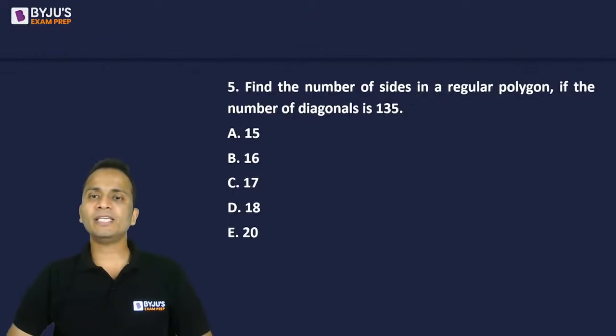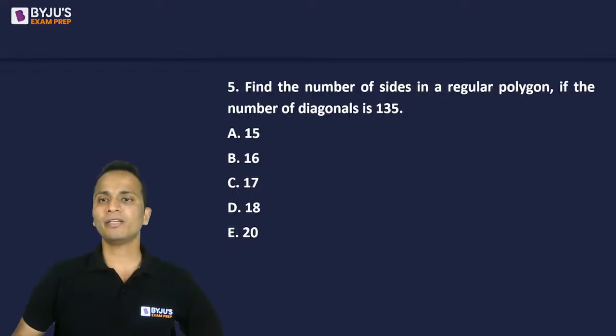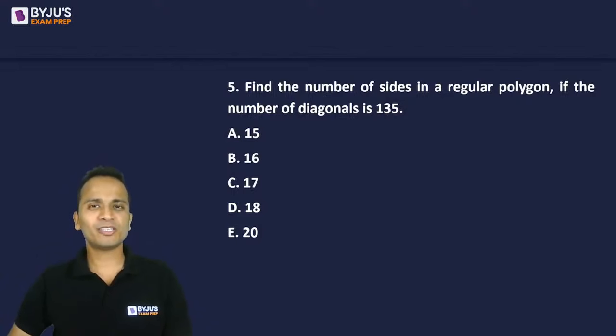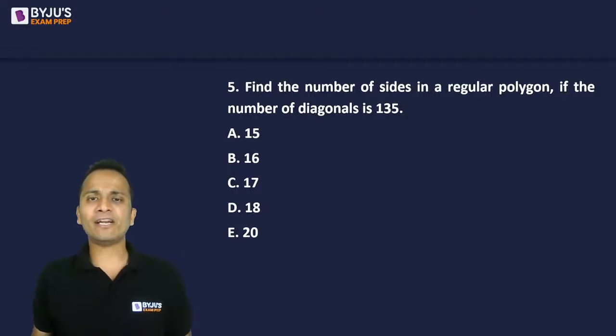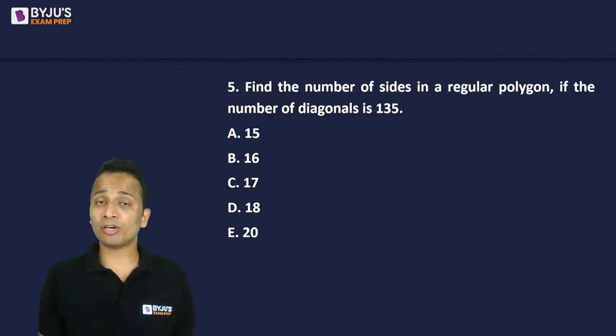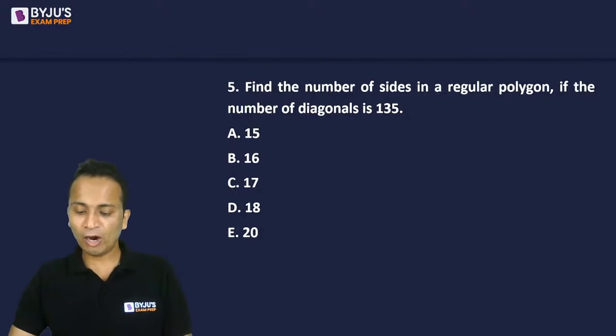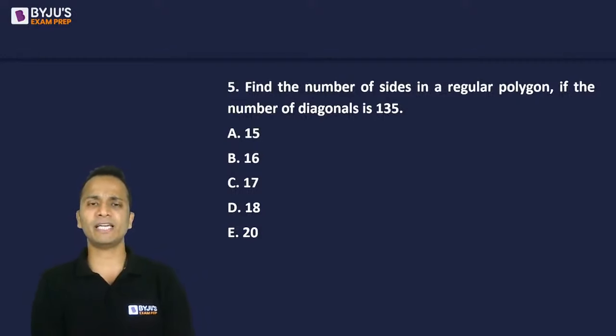Find the number of sides in a regular polygon if the number of diagonals is 135. Now, this question is of not more than 30 seconds. There is a direct formula for finding the number of diagonals if the number of sides is given. Let's see how many of you remember that formula and how many of you will be able to find the correct answer.